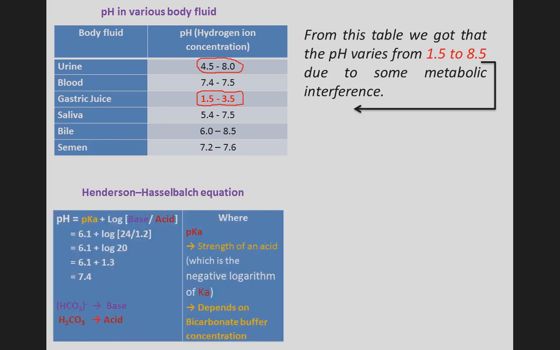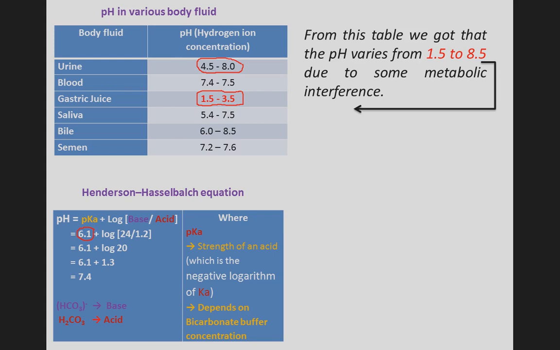Then the Henderson-Hasselbalch equation. This equation gives that pH is equal to pKa plus log base by acid. For pKa we take 6.1. Why are we taking the value 6.1? Because of the bicarbonate buffer concentration.